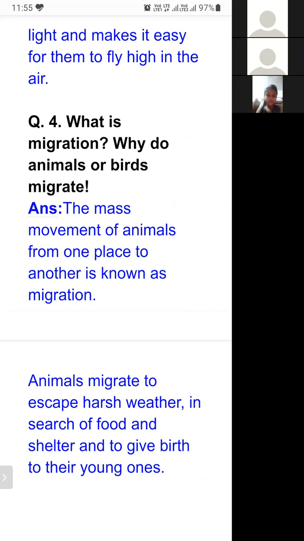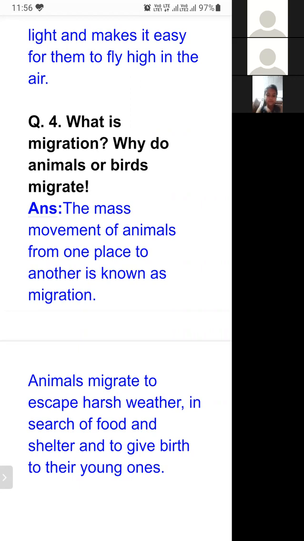If the conditions are not favorable for living, how can they give birth to their young ones? If they cannot survive that harsh condition, how can the young ones that just come into this world survive? Birds and animals know it very well. If they give birth to their young ones in that harsh condition, that baby will not survive. That baby will die. So to avoid these harsh conditions, they move from one place to another for a very far distance.